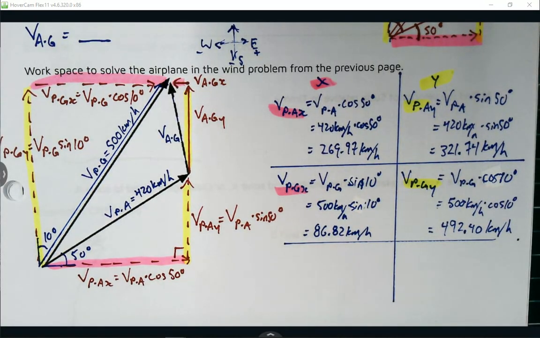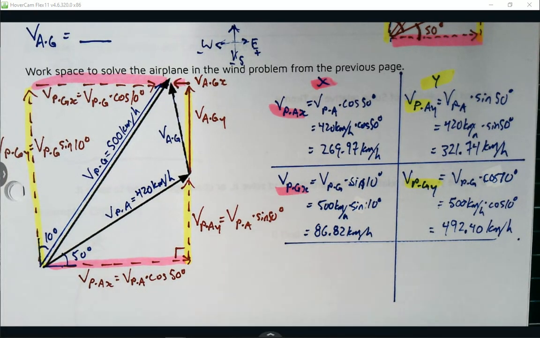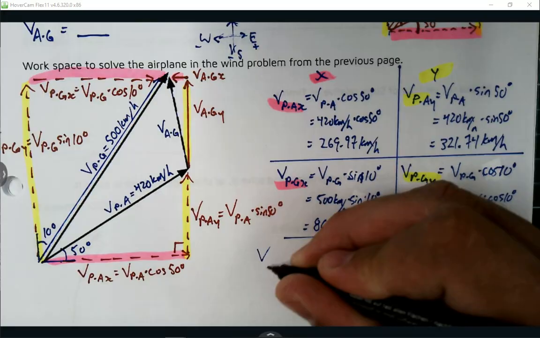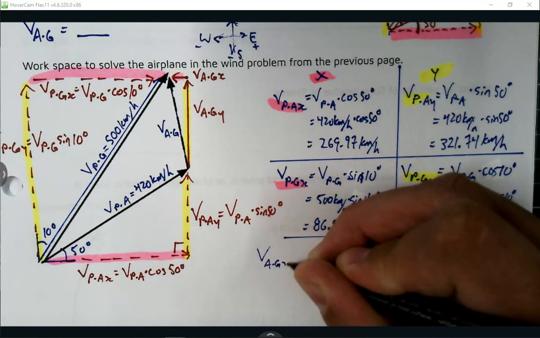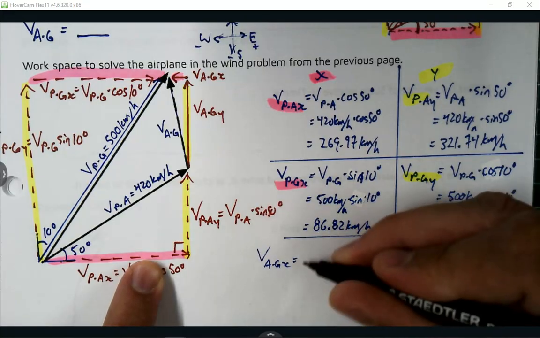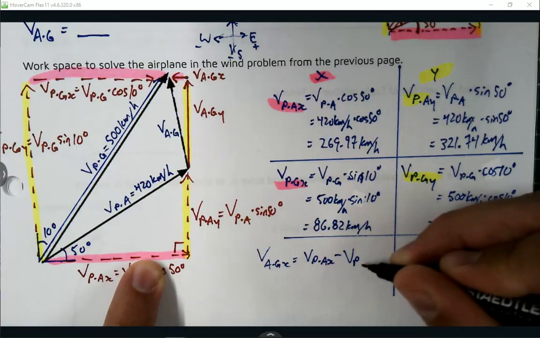And you can go back and label those numbers if you want to, if it helps you to feel more confident with what we're going to do next. Because then we would say, okay, well that means that VAGX is going to be equal to VPAX minus VPGX,